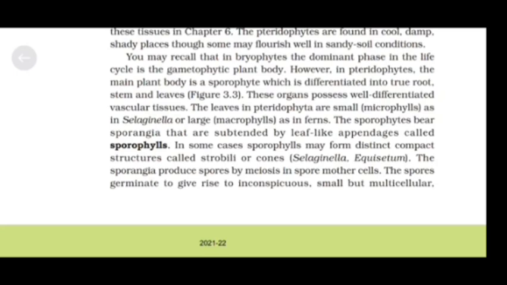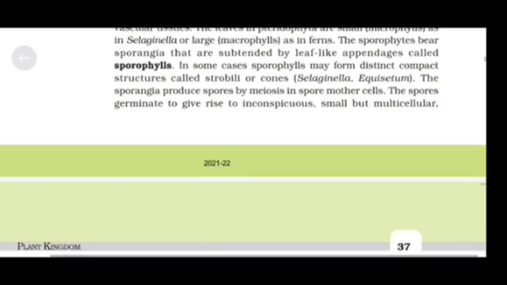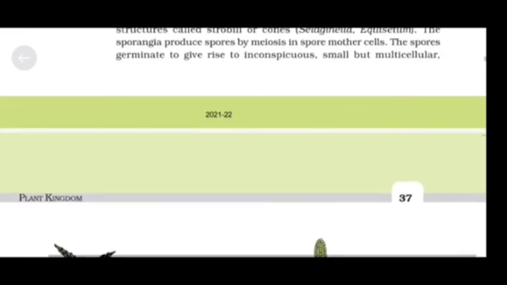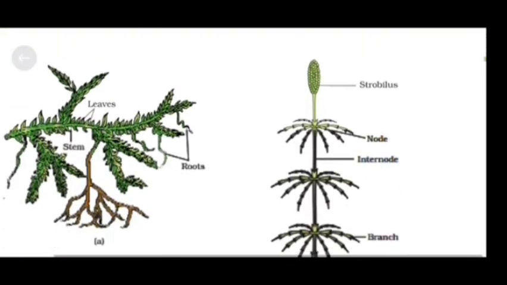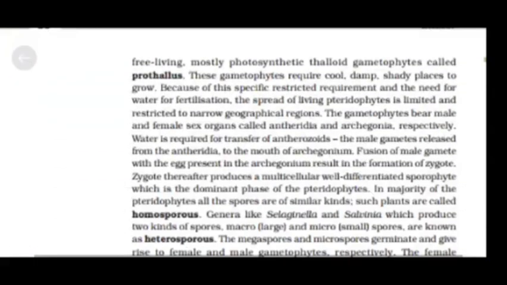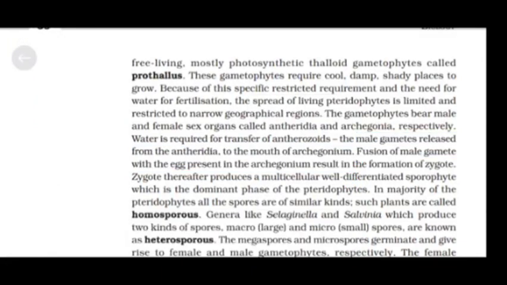In some cases, sporophylls may form distinct compact structures called strobili or cones, as in Selaginella and Equisetum. The sporangia produce spores by meiosis in spore mother cells. The spores germinate to give rise to inconspicuous, small but multicellular, free-living, mostly photosynthetic thalloid gametophytes called prothallus.